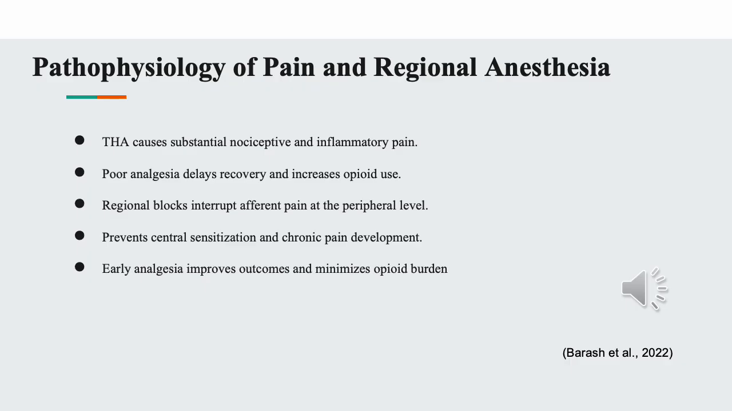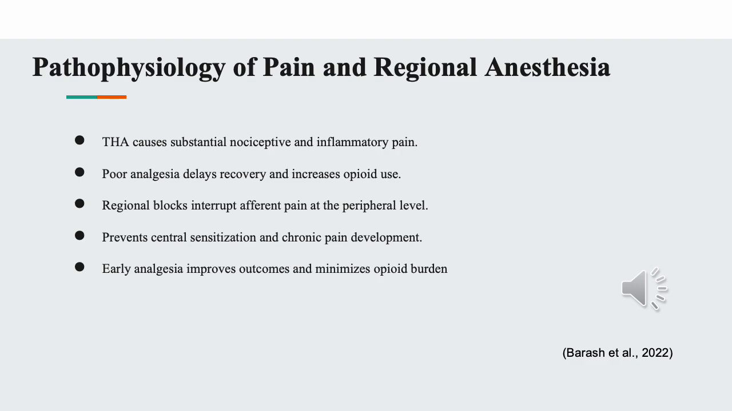Total hip arthroplasty results in considerable nociceptive and inflammatory pain due to deep tissue trauma and manipulation of the joint capsule and surrounding structures. If pain is not effectively managed, it can lead to significant functional impairment, delayed mobilization, and increased risk of complications such as thromboembolism or pulmonary issues.